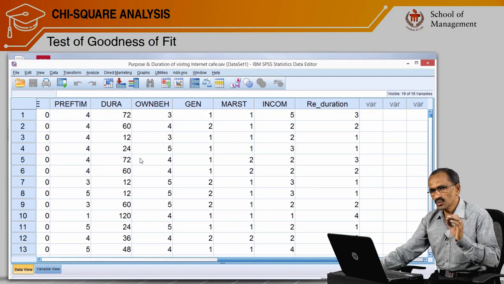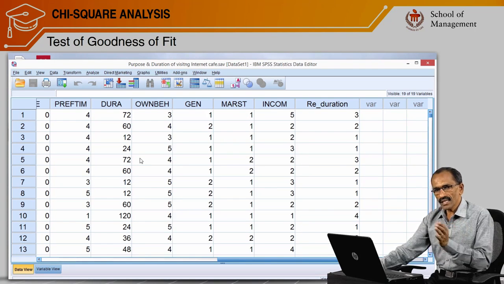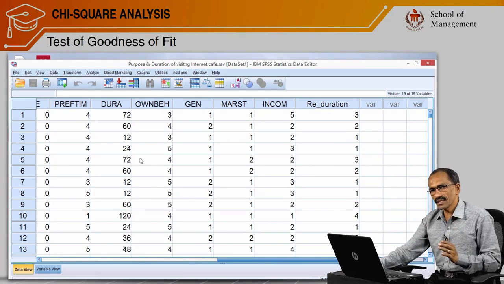The first 2 scales of measurement belong to the non-parametric or otherwise categorical segment, and the last 2, that is interval scale and ratio scale, belong to metric. So hereafter I may be mentioning metric data and non-metric data, or parametric data and non-parametric data.